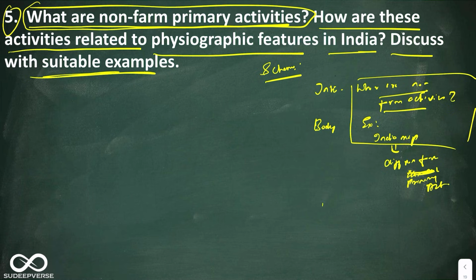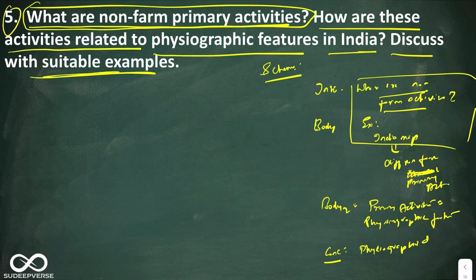The second part is, I will talk about the second body. Here I'll talk about the linkage between these primary activities and physiographic features. Okay, and finally in the conclusion I'll try to link physiographic diversity of India and how that physiographic diversity has created what you call occupational diversity. So this is how our structuring of the answer is going to be. So let us start off with the introduction.